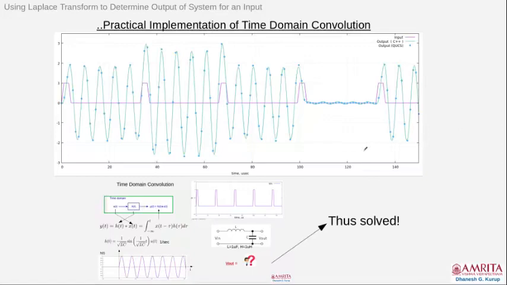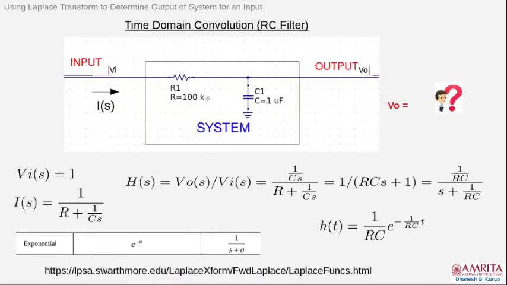Now we have one more example. It's an RC filter instead of an LC filter. The same principle: I first determine the transfer function. Again, voltage division. V_IS is 1, assuming the input is an impulse. So the current I_S going into the circuit is 1 divided by R plus 1 by CS, and H(S) is V0(S) by VI(S), which is 1 by CS divided by R plus 1 by CS. When you do some more steps, H(S) finally will be 1 by RC divided by S plus 1 by RC.